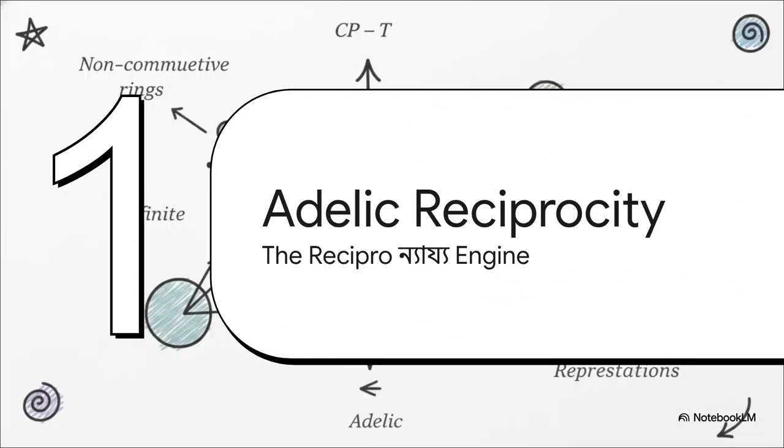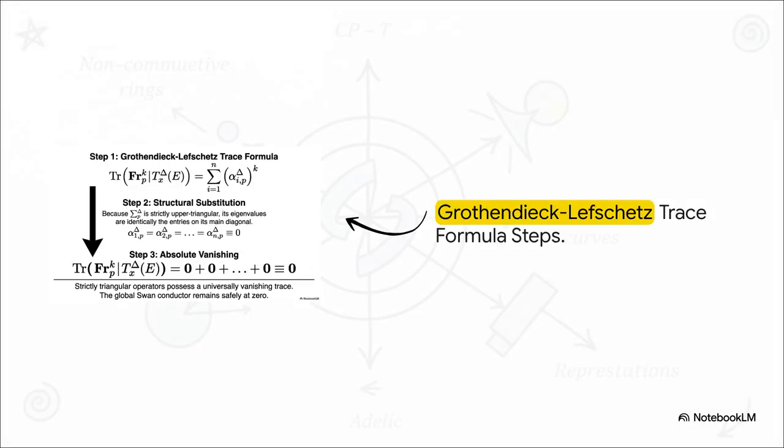Finally, Section 6, the Adelic reciprocity engine. Here is the final nail in the coffin, bringing the equations together, the Grothendieck-Lefschetz trace formula. Remember how we established that our local Satake operators were strictly upper triangular? Well, that means all eigenvalues on the main diagonal are identically 0. So tracing their Frobenius action inevitably collapses the sum to 0, plus 0, plus 0. It absolutely vanishes. Zero spectral noise injected into the global system.